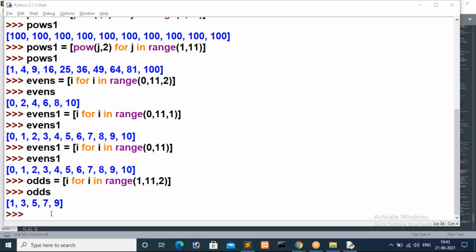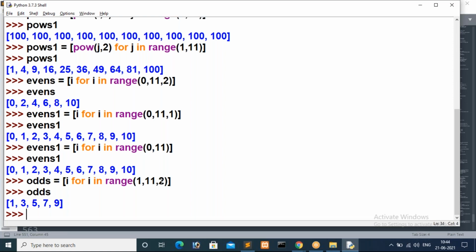So these are advanced concepts in Python, guys. If you want to become a machine learning developer, this concept will be helpful for you. For those who are interested in becoming a data scientist, machine learning developer, data analyst, or in artificial intelligence, these concepts are very, very important, guys.